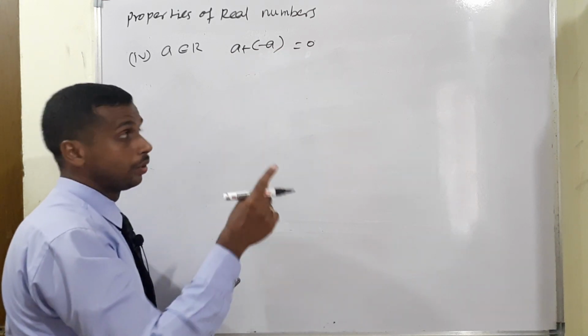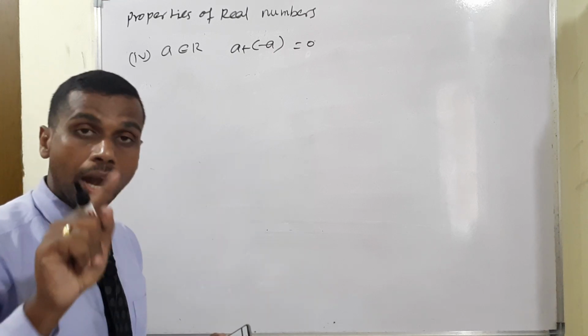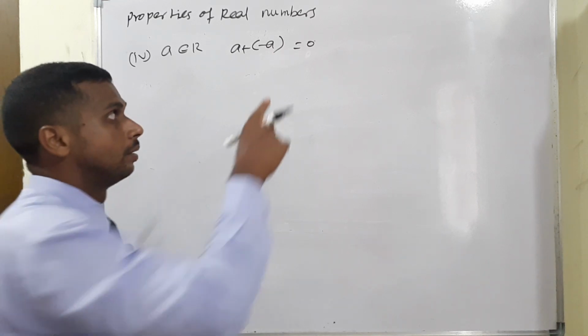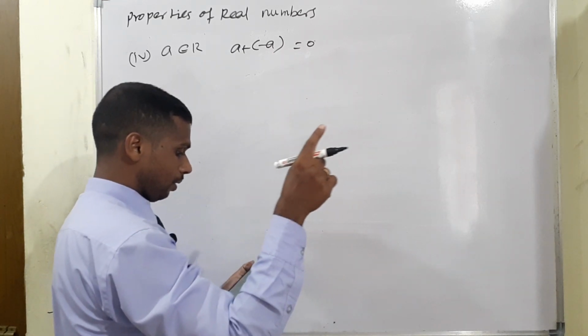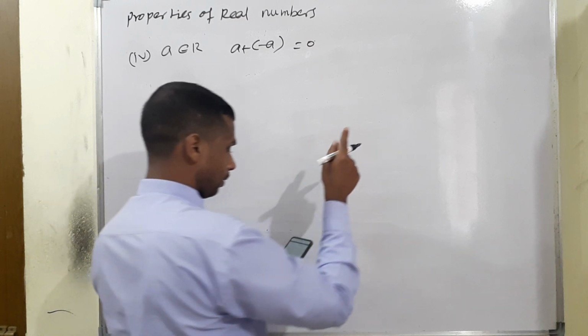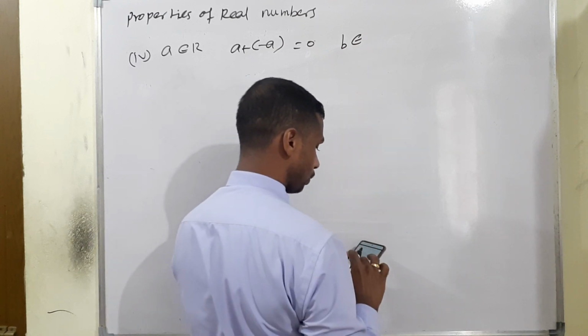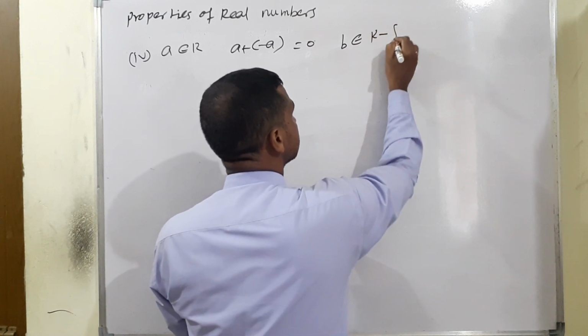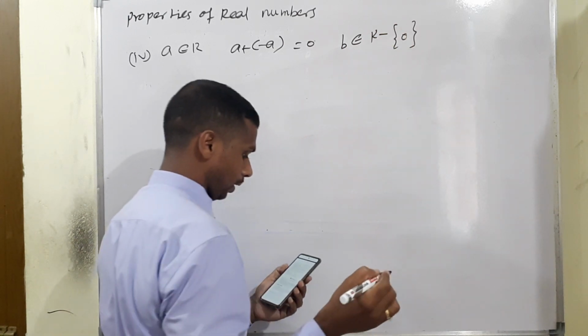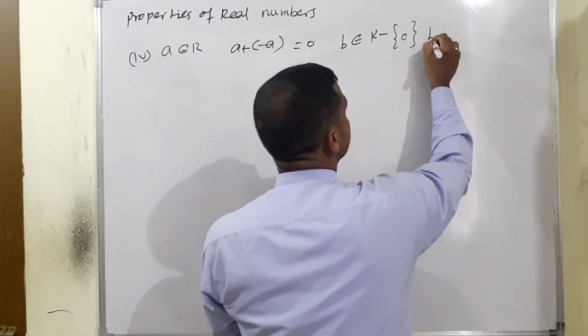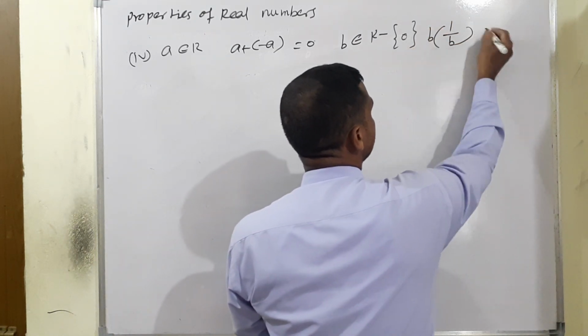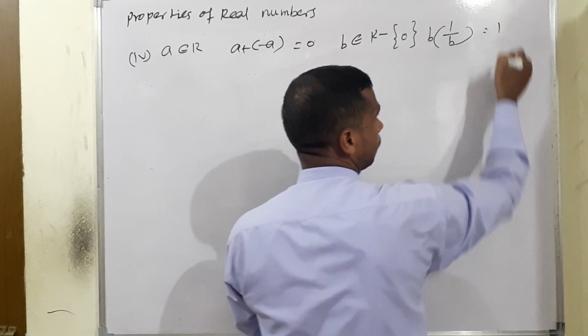Already I told you in property number three, in the additive case the identity element is 0. At the same time for the multiplicative case, one important condition is there: b belongs to all real numbers except 0. I will explain why we are saying like that. b into its reciprocal 1 by b gives the multiplicative identity element.